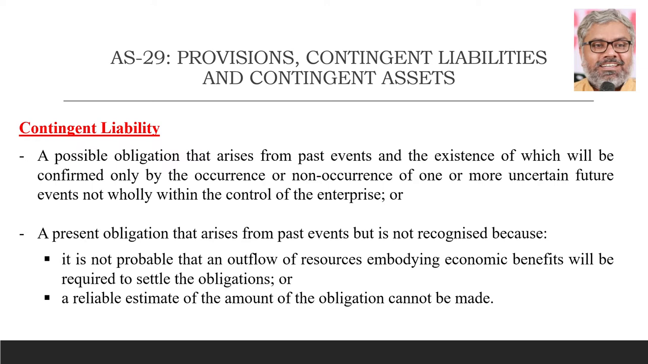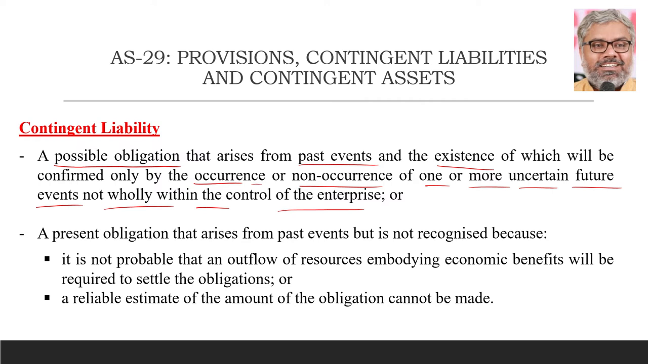It is not a present obligation, first of all. It is a possible obligation. Of course, that also arises from past events. But whether this obligation already existed? No. It may or may not exist. The existence of which will be confirmed only when the occurrence or non-occurrence of one or more uncertain future events not wholly within the control of the enterprise. That is the definition of contingent liability.